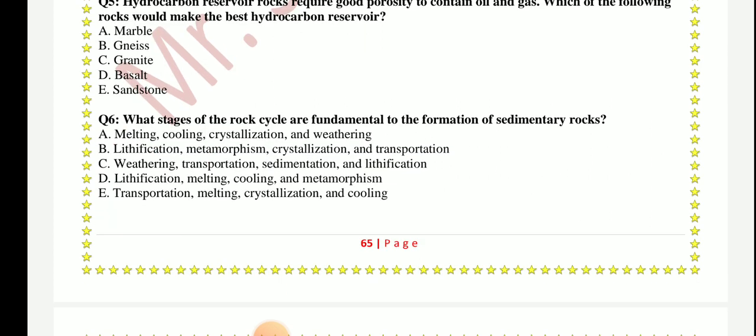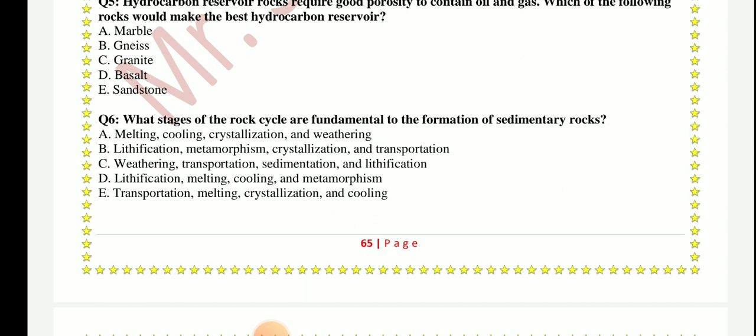Question number 6. What stages of the rock cycle are fundamental to the formation of sedimentary rocks? Is it melting, cooling, crystallization, and weathering? Or liquefaction, metamorphism, crystallization, and transportation?